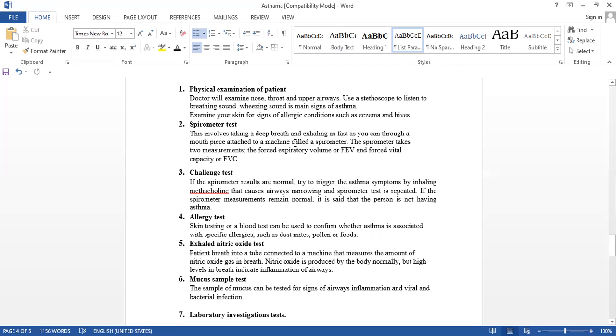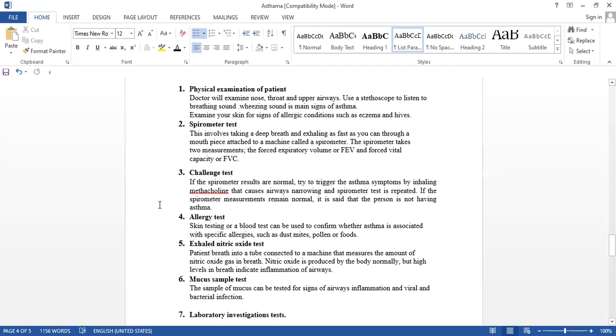If this test comes negative, normal, in this case we have to do further investigation. If we are doubtful, then we give the patient methacholine by inhalation.